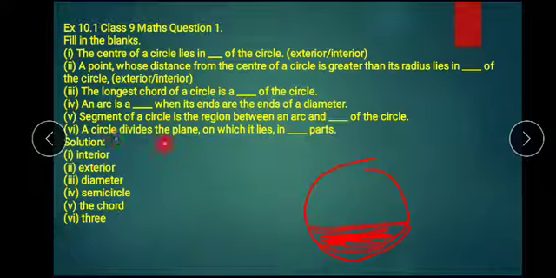A circle divides a plane on which it lies in three parts. So remember, a circle divides the plane into how many parts? Into three parts.